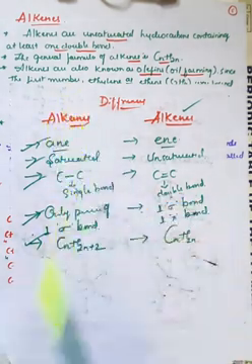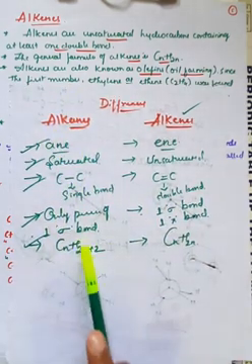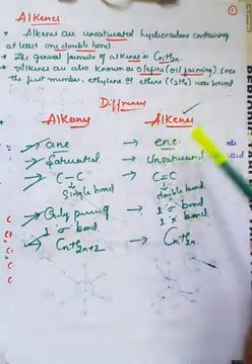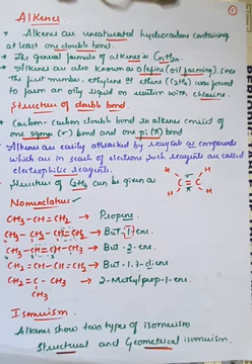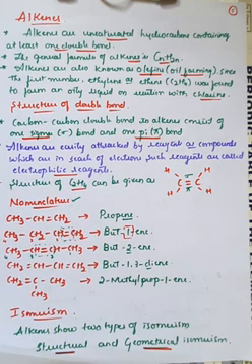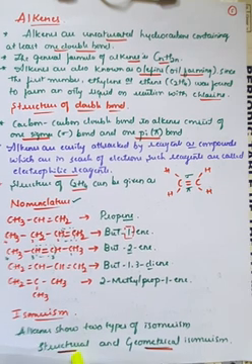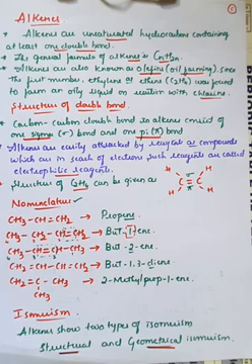In case of alkanes, the general formula is CnH2n+2, and in case of alkenes, the general formula is CnH2n, right? That we have seen until now. In case of alkenes, we have seen the general information, the structure of the double bond and nomenclature, and regarding isomers, we have seen two types of isomers. One is structural isomer, second one is geometrical isomer.